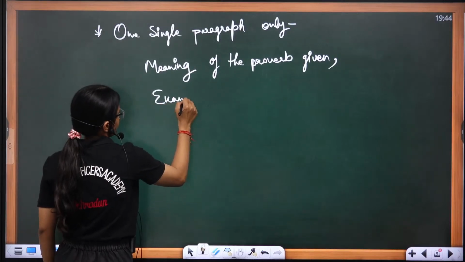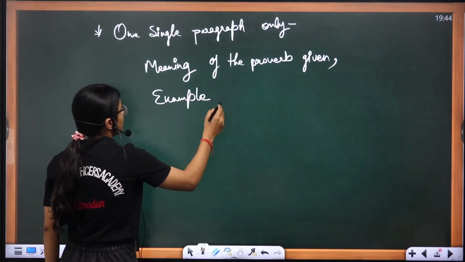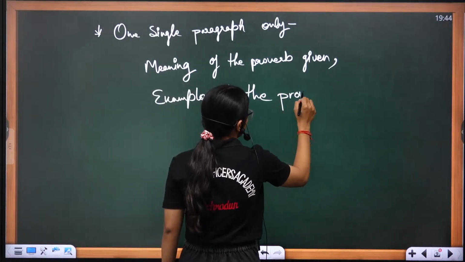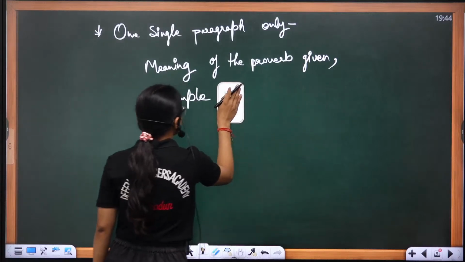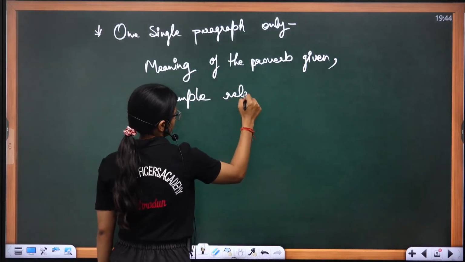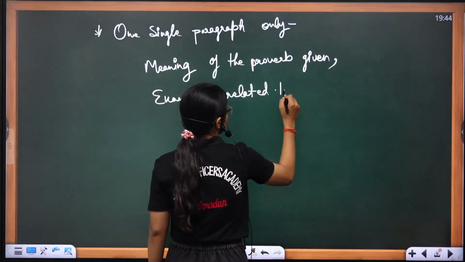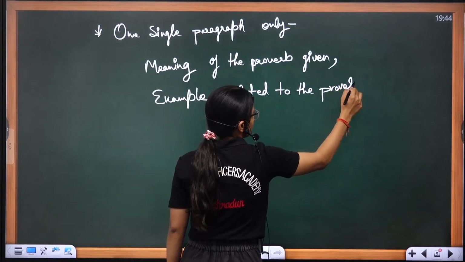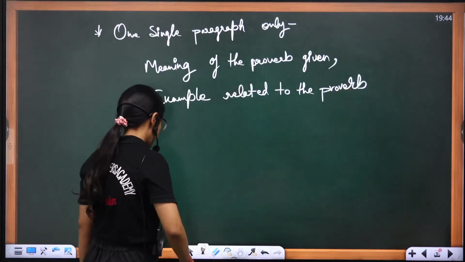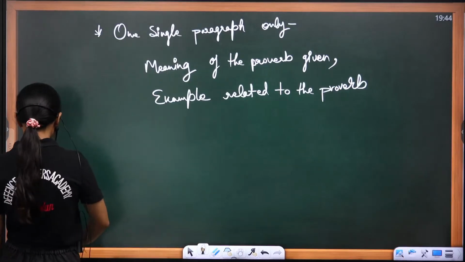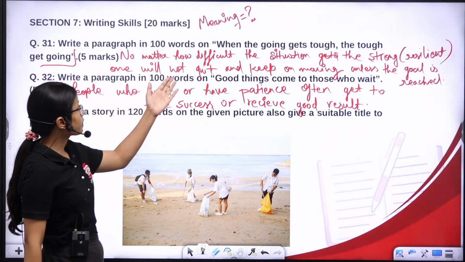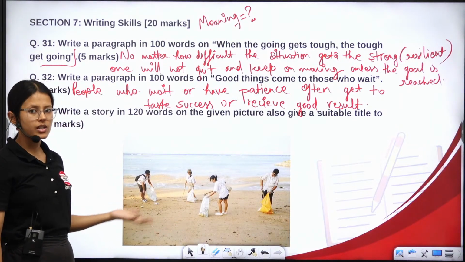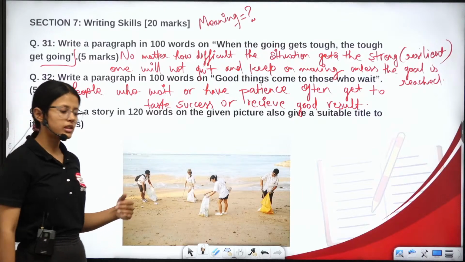Example of the proverb. Okay, example related to the proverb. Now for example, what kind of example you would like to give here? जैसे यहाँ पे दे रखा था, ठीक है, when the going gets tough, the tough gets going. So here you can present any similar situation that you would have faced or you would have heard about.